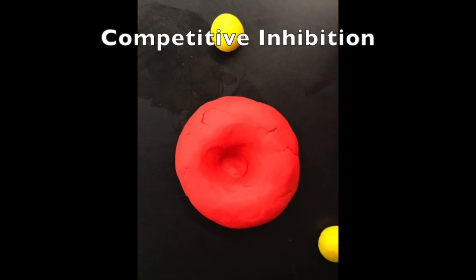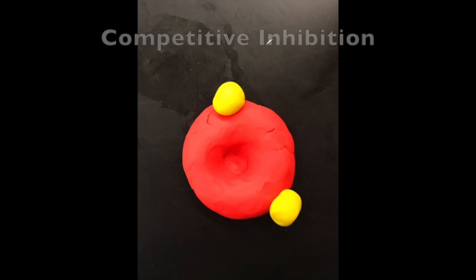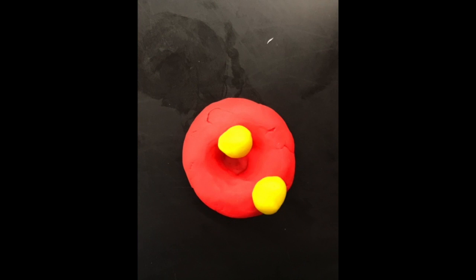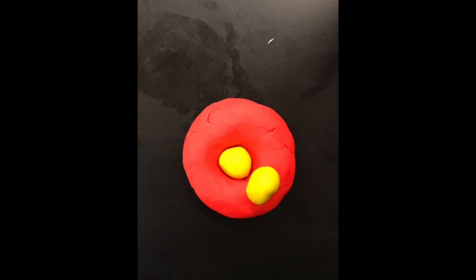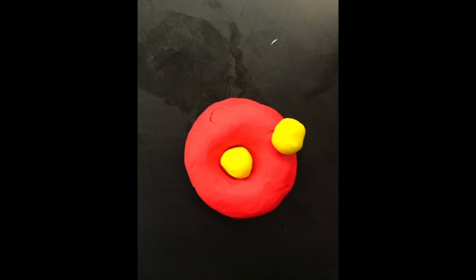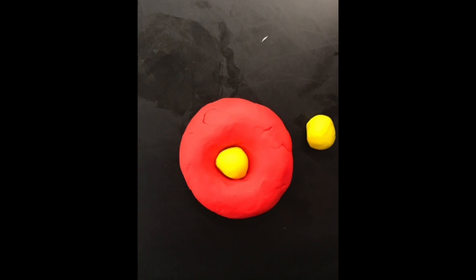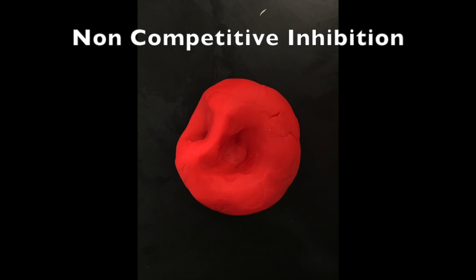Competitive inhibition. Competitive inhibition occurs when an inhibitor binds to the active site of the enzyme, which prevents the substrate from attaching and completing the reaction. The inhibitor may fit in the active site, but cannot be acted upon by the enzyme. Other active sites in the enzyme may still be viable because competitive inhibition does not alter the enzyme structure.